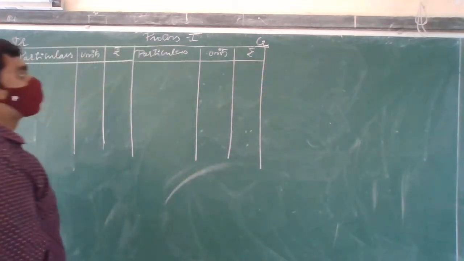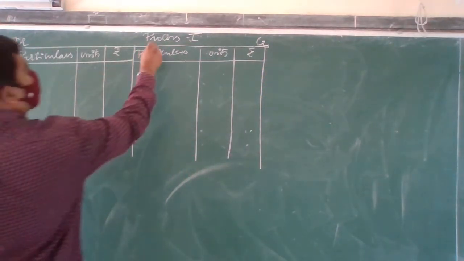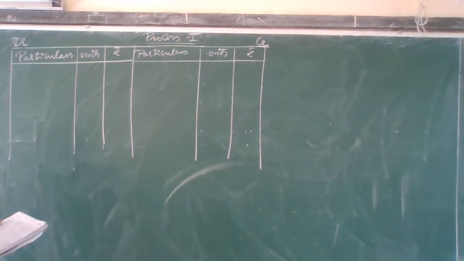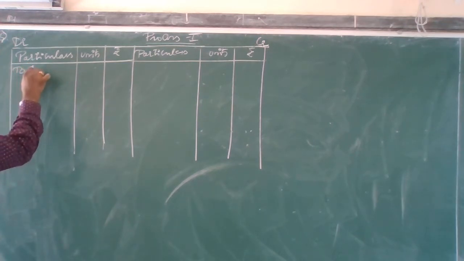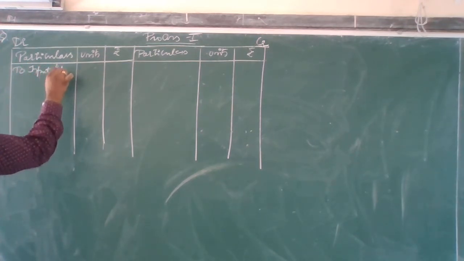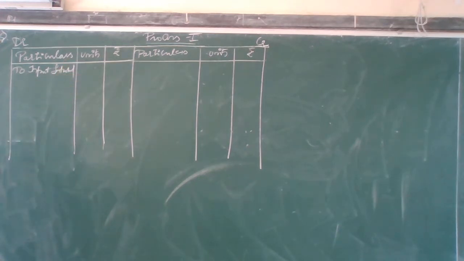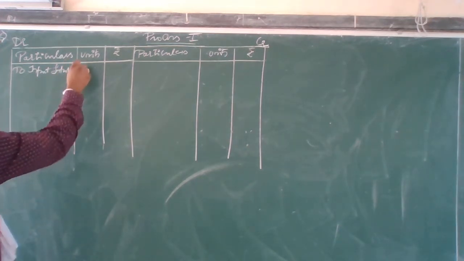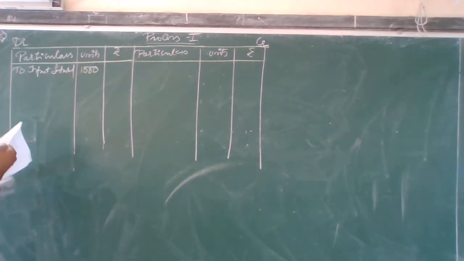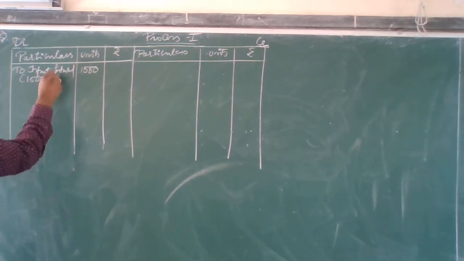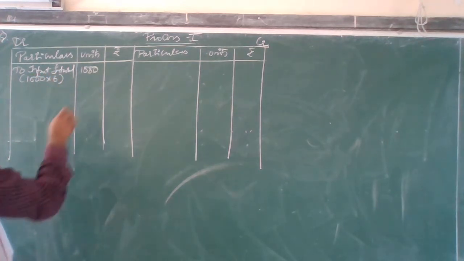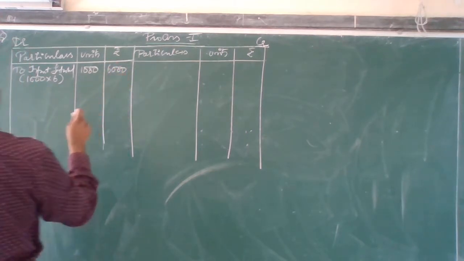Okay. See, it's a process 1. Sixth problem. Label it as sixth. Now, listen. One by one, I am going to record. First, I record to input introduced. How much input have I introduced? 1000. Already in the problem, only 1000 at rupees 6. 1000 into 6. So I have taken 6000.